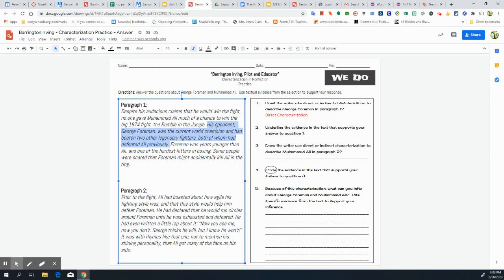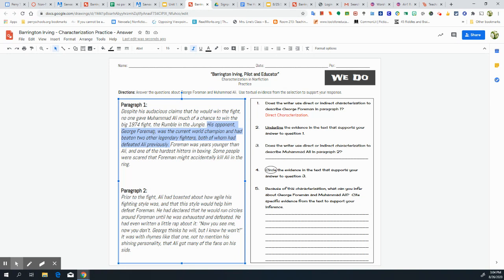All right. Again, direct characterization is when the author is just telling us point blank about the character. We don't have to make an assumption or an inference at all. He was the current world champion. That's fact. That's what he was. We don't have to guess that. He had beaten 2 other legendary fighters.